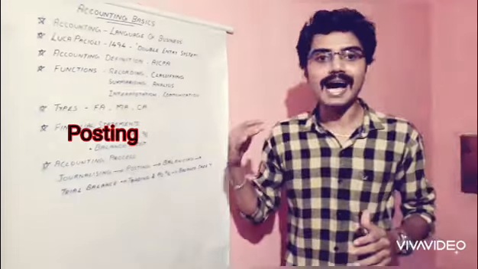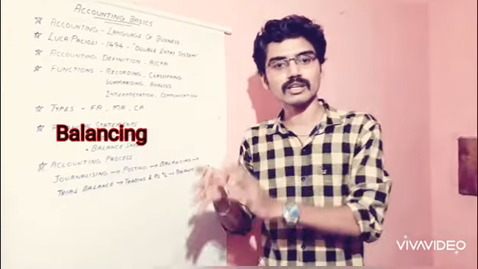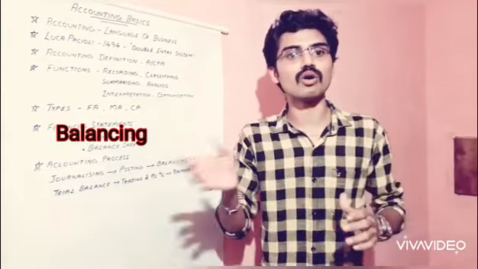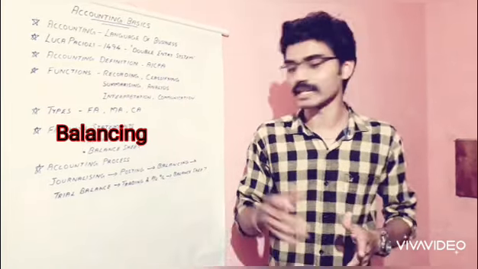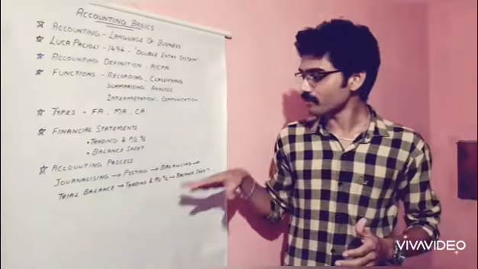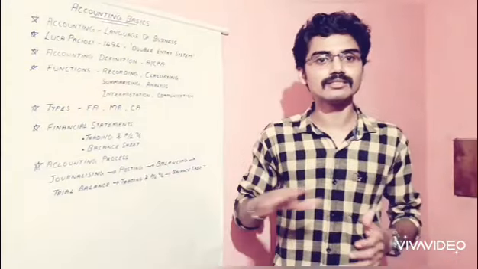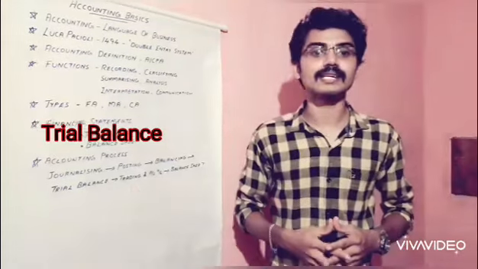And then we have to balance the accounts in the ledger. After recording the transactions from the journal into the ledger, we have to balance all the accounts to get the final balance of these accounts. That process is called balancing the accounts. And after balancing, the ledger process comes to an end, and then we have to prepare the trial balance.